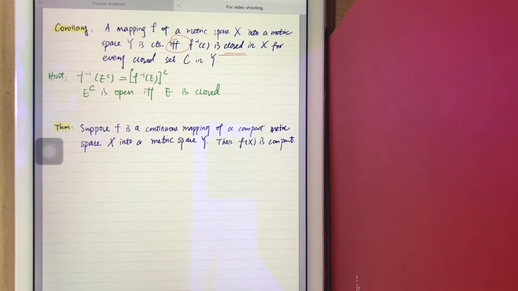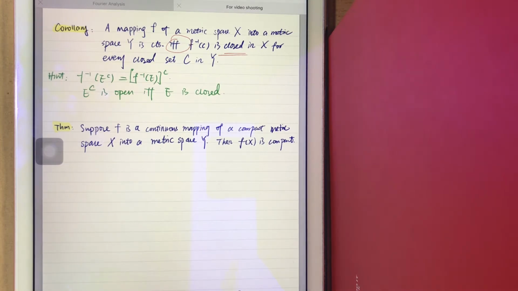I'm not going to prove it in this video, but you can just make a draft in your head, and it's pretty much the same. So let's move on to the next theorem.